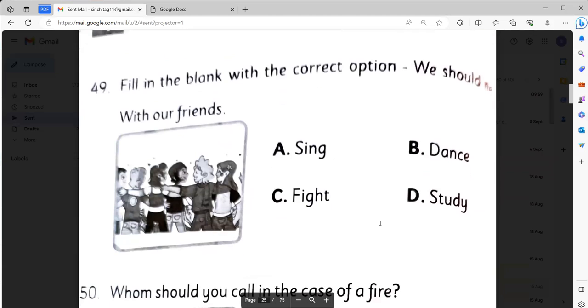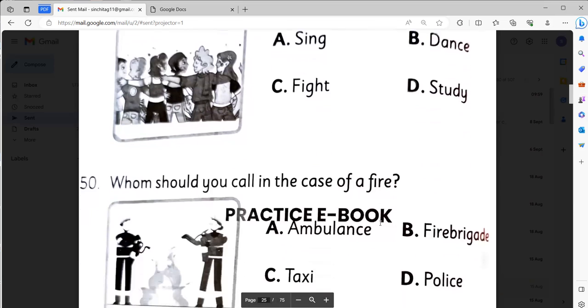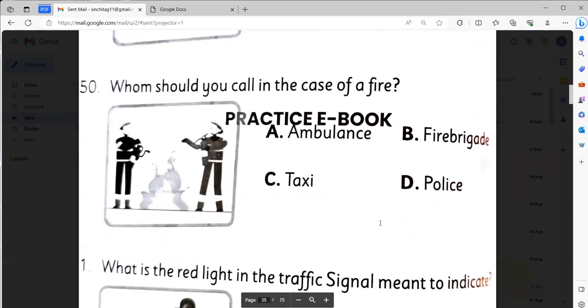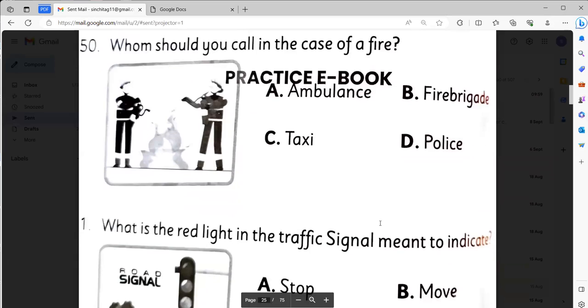Fill in the blanks with the correct option. We should never fight with our friends. Whom should we call in case of a fire? It will be a fire brigade.